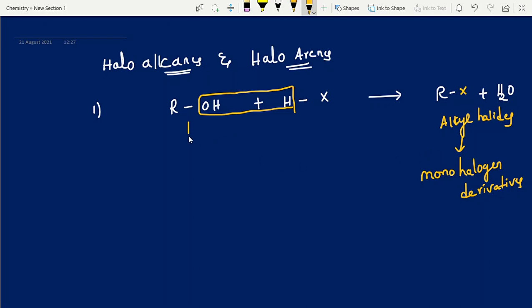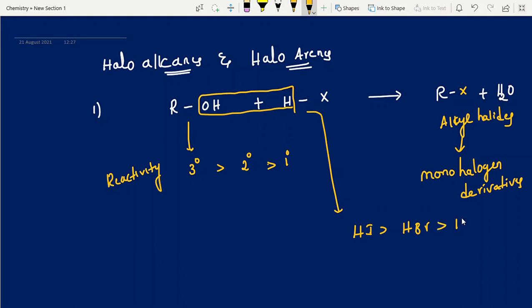Here the reactivity order of alcohols is 3 degree alcohols greater than 2 degree alcohols greater than 1 degree alcohols. Next, the reactivity order of HX is HI greater than HBr greater than HCl greater than HF. HI is the most reactive and HF the least reactive.